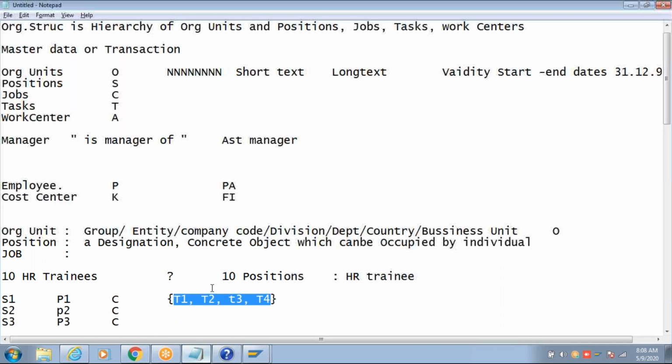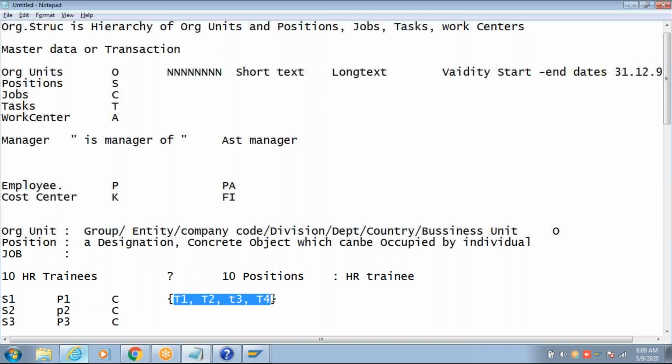Understood? So suppose the job is not there, what do I have to do? I need to assign these 4 tasks to the 10 positions individually, right? How many relations do you need to build? Each position has 4 relations with the 4 different tasks. Now 10 positions will have 40 relations. You need to maintain 40 relations. Suppose in this way, you maintain these 4 tasks to the job, and assign this job to the 10 positions. How many relations do you need to build? 10 positions are maintained with the job, 10 relations, plus the job is maintained with the 4 different tasks, so 14 entries.